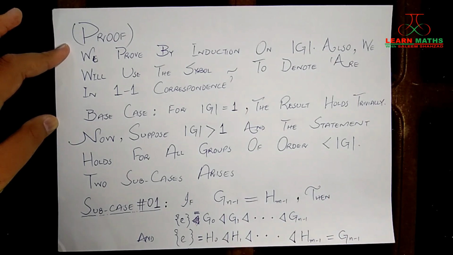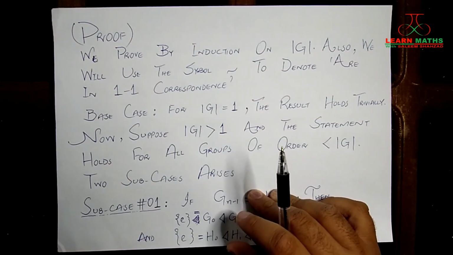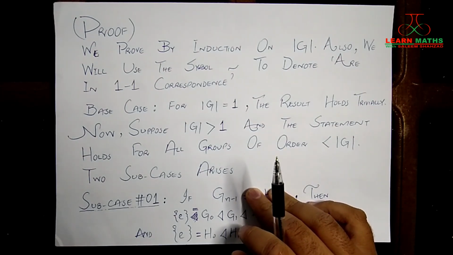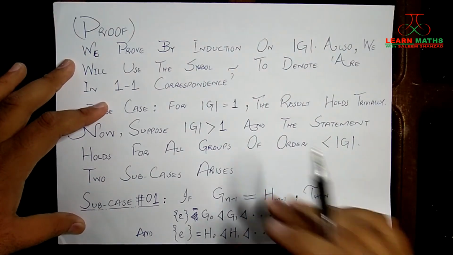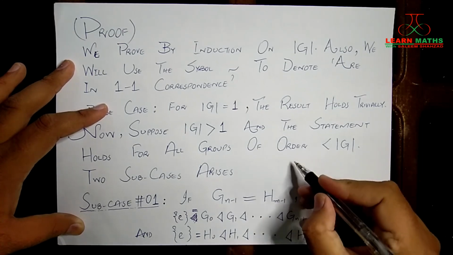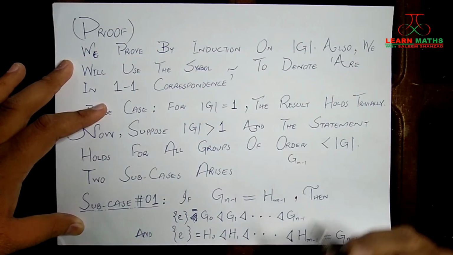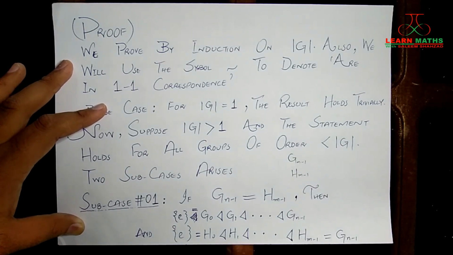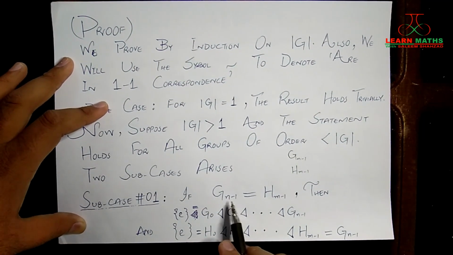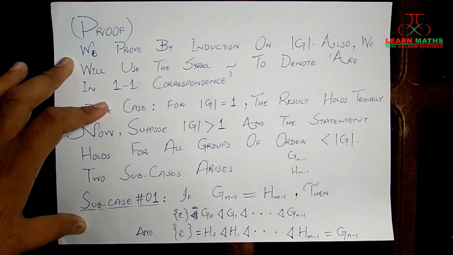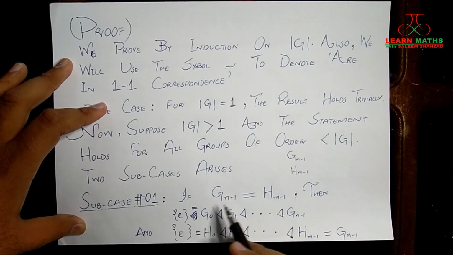So there are two cases that arise from here. On the previous page you have seen that the second last group in one series was Gn minus 1 and in the second series it was Hm minus 1, right? So there can be two possibilities. Either these two groups are equal or they might be different. First we assume that these two groups are equal.